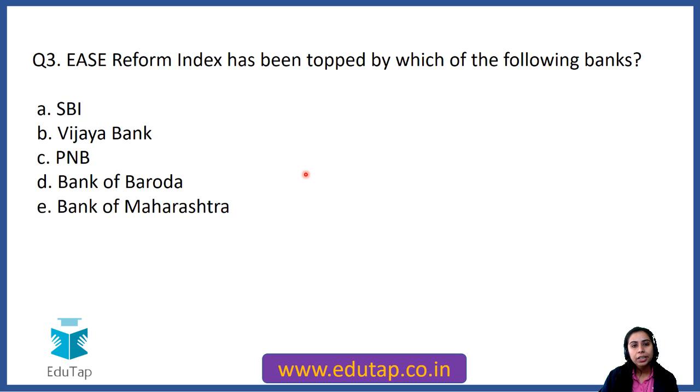Okay, Ease Reform Index has been topped by which of the following banks? So you have to know who releases this index. Apart from that, the question is asking you about the bank which has topped this index. Is it SBI, Vijaya Bank, Bank of Baroda, Bank of PNB, or Bank of Maharashtra? And our answer to the question is option C, PNB, that is Punjab National Bank.